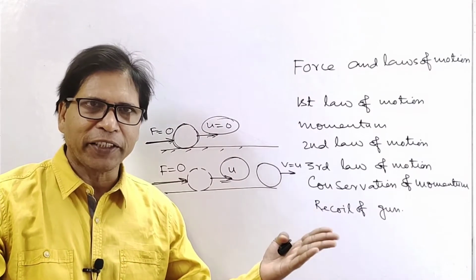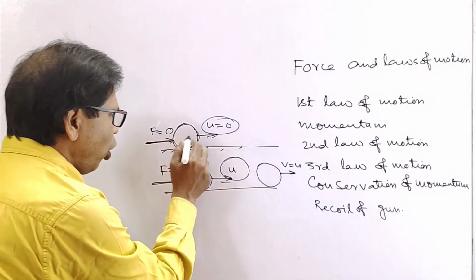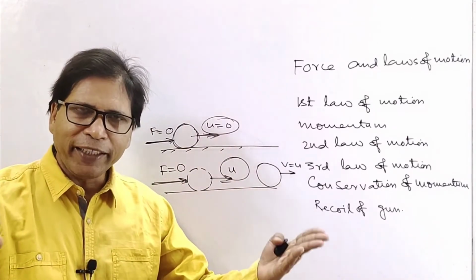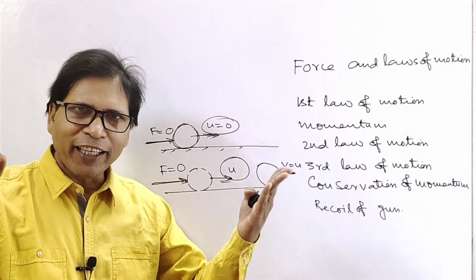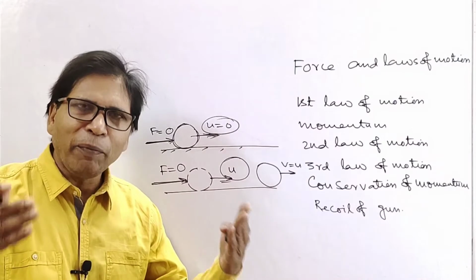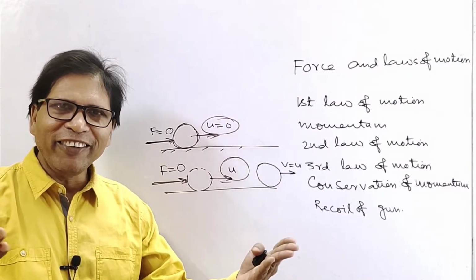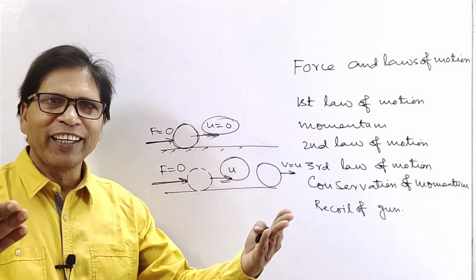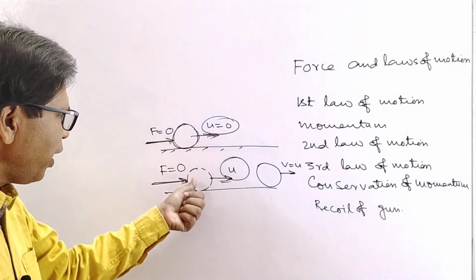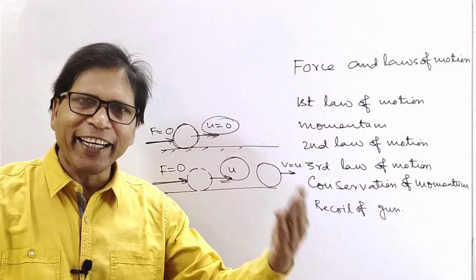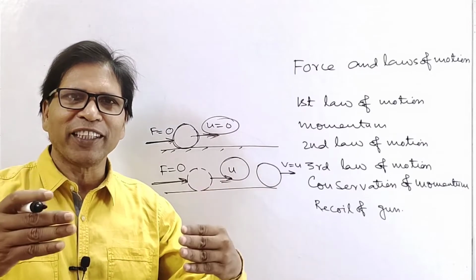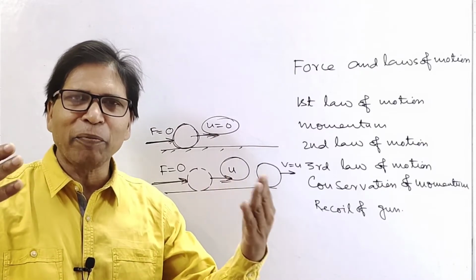Now inertia of rest. Look at this, the property of a body by virtue of which a stationary body remains stationary is called inertia of rest. Now inertia of motion, the property by virtue of which a body continues in its state of uniform motion is called inertia of motion. Look at this, if the mass of the body is large, the body has a greater tendency to remain in its state of rest or uniform motion. So mass is the measure of inertia.